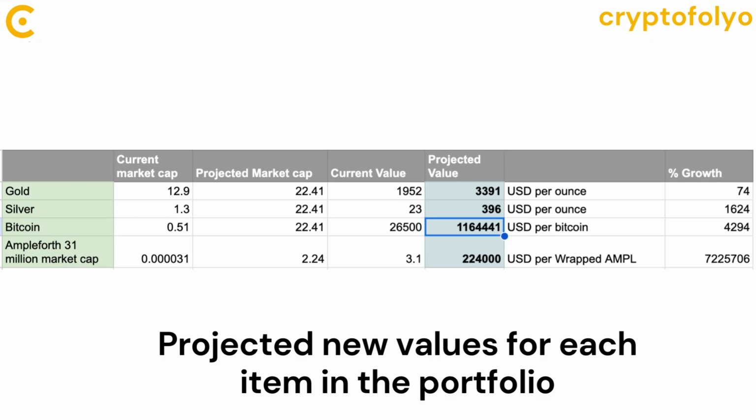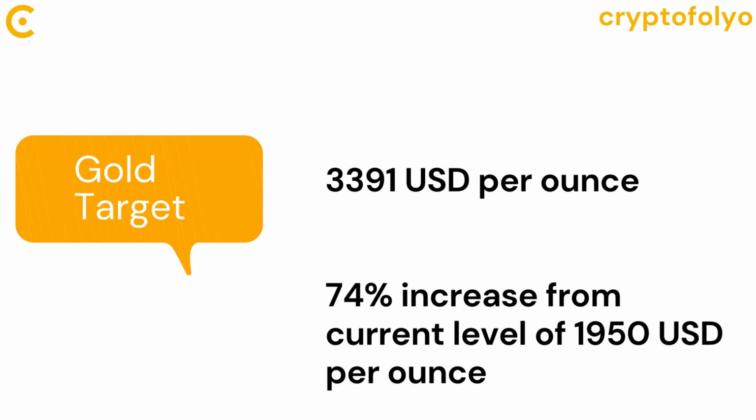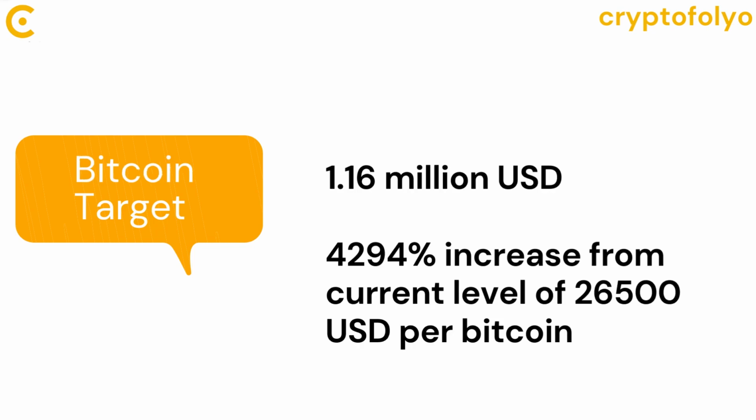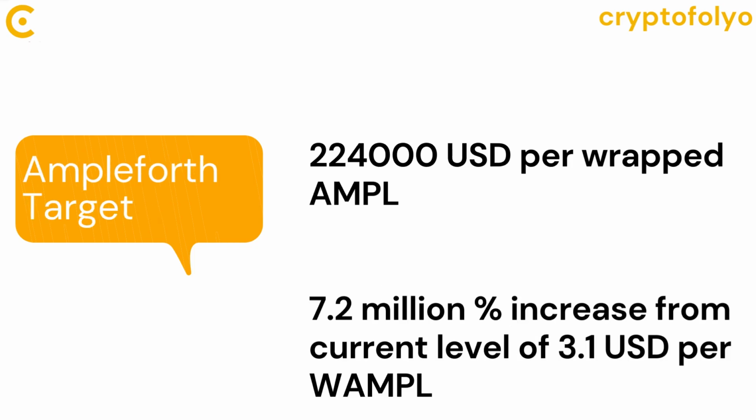In the projected portfolio values, gold is expected to rise to $3,391 per ounce, silver to $396 per ounce, Bitcoin to $1.16 million per Bitcoin, and Ampleforth, represented by wrapped AMPL, to $224,000. These estimates reflect potential increases in value based on factors such as market demand, historical ratios, and the unique features of each asset. However, it's important to remember that these projections are speculative and subject to market fluctuations.